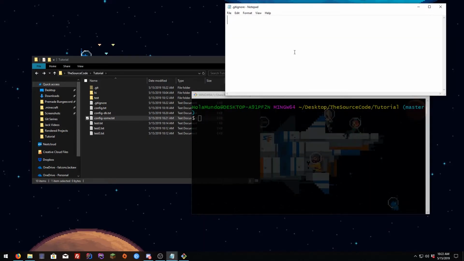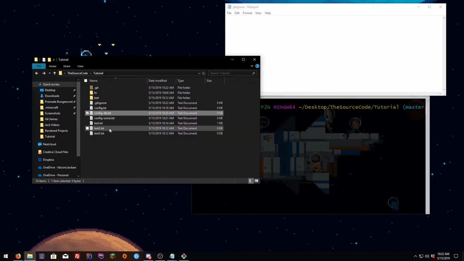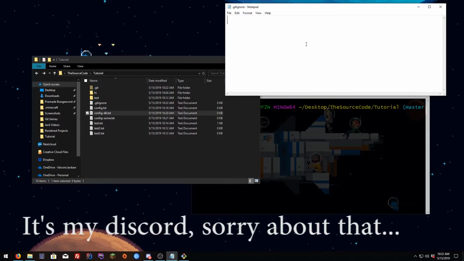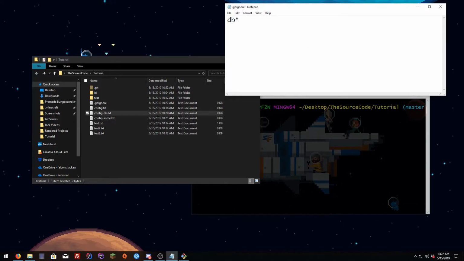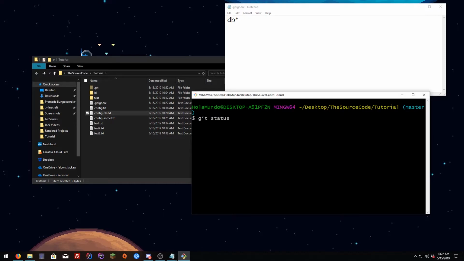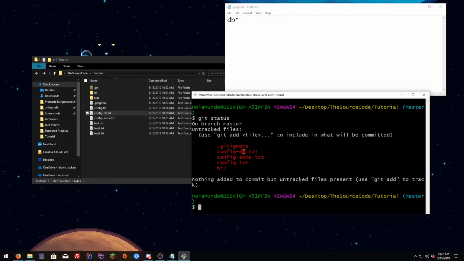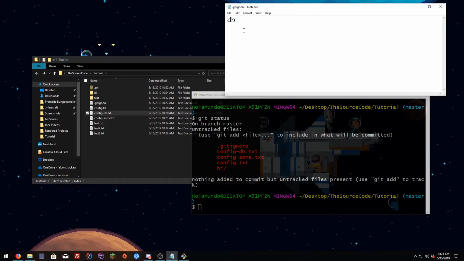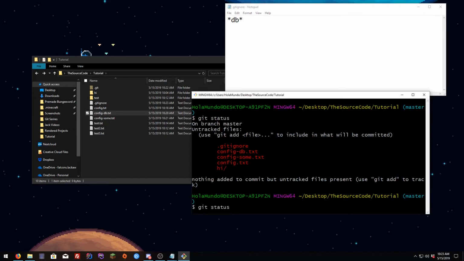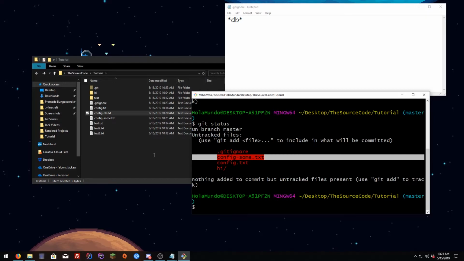Okay, so let me show you how this can not work. Let's, for example, say we're going to remove every single file with the dv name. If you type dv and an asterisk, hit save, and you go git status, you're gonna see that the file is still there. So what you have to do is put an asterisk here and there, hit save and git status, and you're gonna see that the file disappeared.